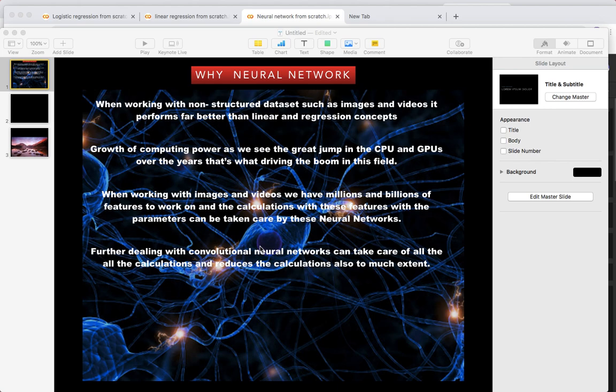That is why we use neural networks and how it goes further. We'll be using CNN, the convolutional neural network, and then RNN, the recurrent neural network.